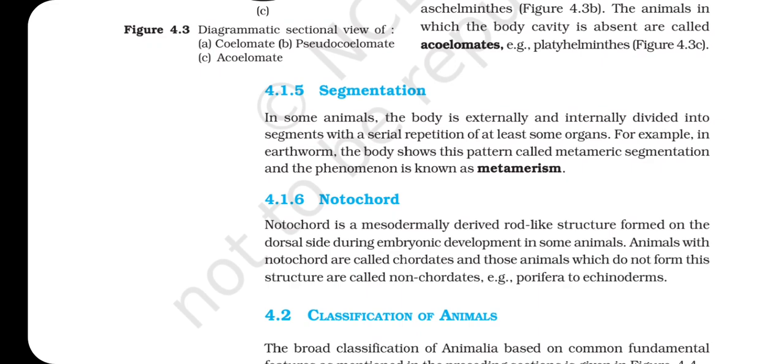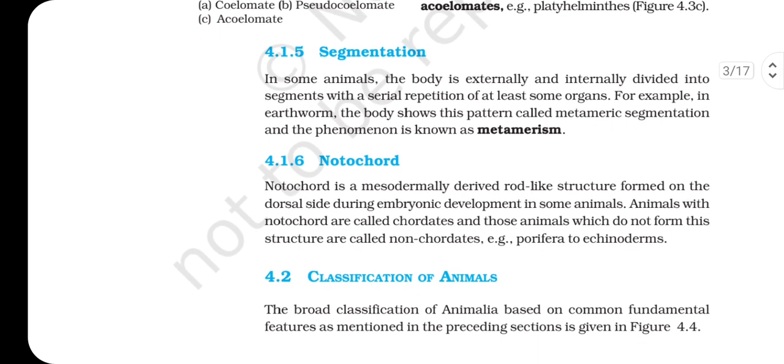Notochord. Notochord is a mesodermally derived rod-like structure formed on the dorsal side during embryonic development in some animals. Animals with a notochord are called chordates, and those animals which do not form this structure are called non-chordates, that is Porifera to Echinodermata.